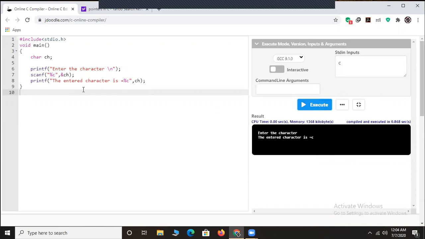So this is what happens in this scenario. I have created a program without making use of a pointer. Now let's see what happens if I make use of a pointer in the same program.